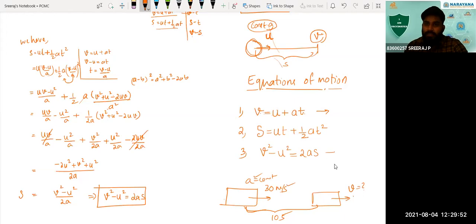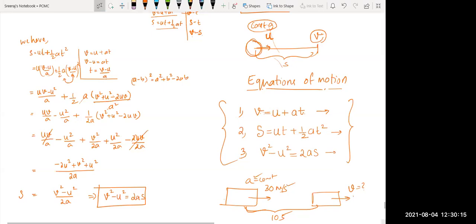That is given by the third equation of motion, that is v square minus u square is equal to 2as. And that is the significance of these equations. All types of uniformly accelerated motion, various things you can analyze by using these equations. Clear to you? Yes, sir.